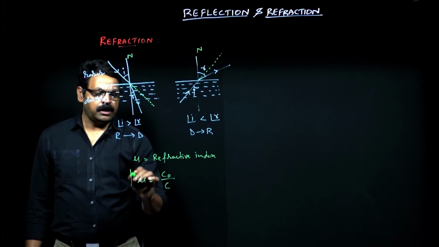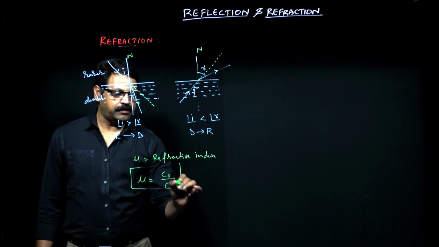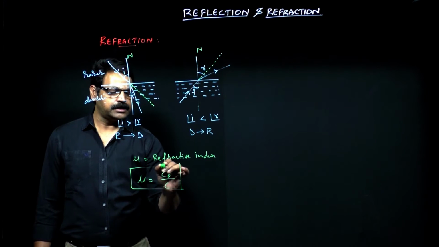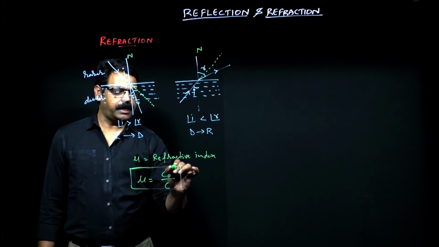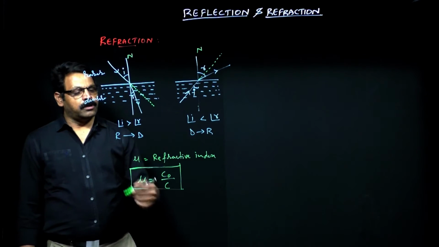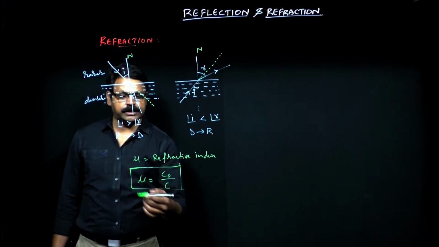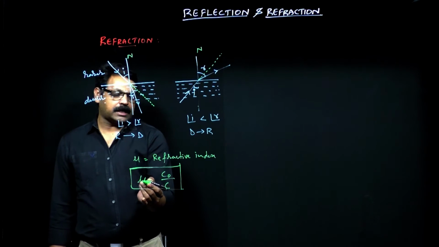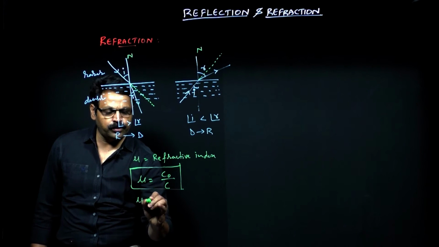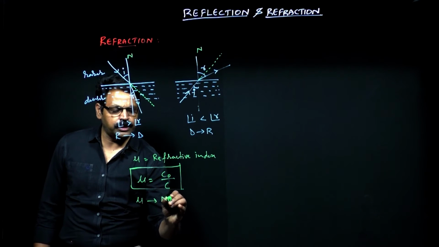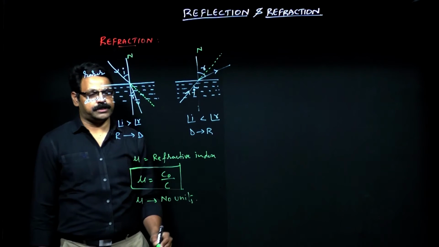This is one definition of the refractive index, and it can be defined in many other ways also, which we will look at in due course of time. Since it is a ratio, it has no units; mu has no units.